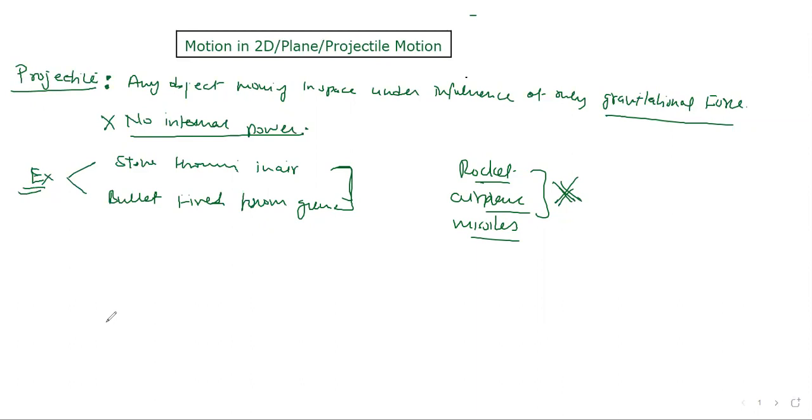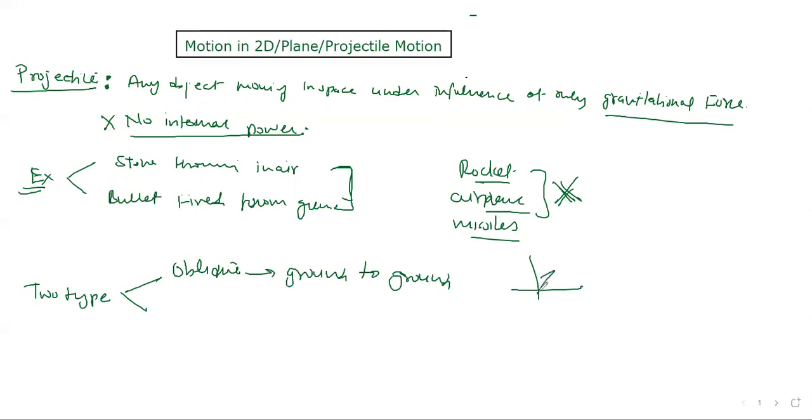So in this topic, what do we learn? We will learn two types of projectile motion, and I can write a summary here, then we'll talk one by one. The first is called oblique, also called ground to ground. You throw an object like a stone or bullet from the ground at some angle with the horizontal, not straight horizontal and not straight vertical, because then the motion becomes one dimensional. You should throw it that way, and then it will land on the ground like this. So this is called oblique projectile motion.